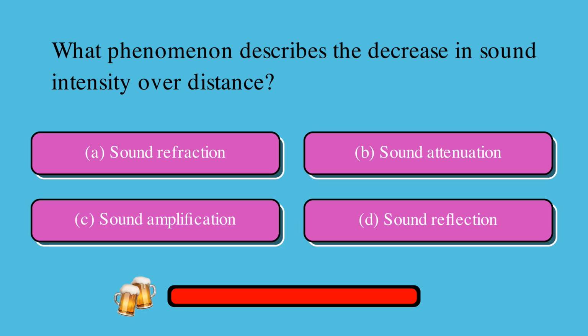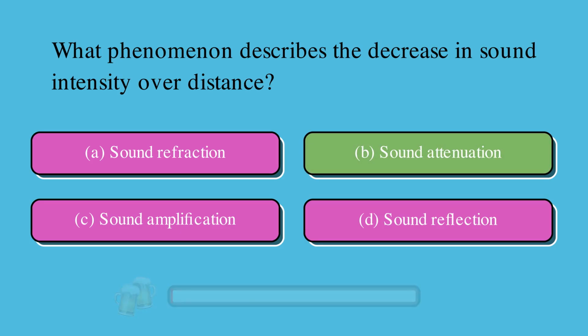What phenomenon describes the decrease in sound intensity over distance? Is it A, sound refraction, B, sound attenuation, C, sound amplification, or D, sound reflection? The correct answer is B, sound attenuation.